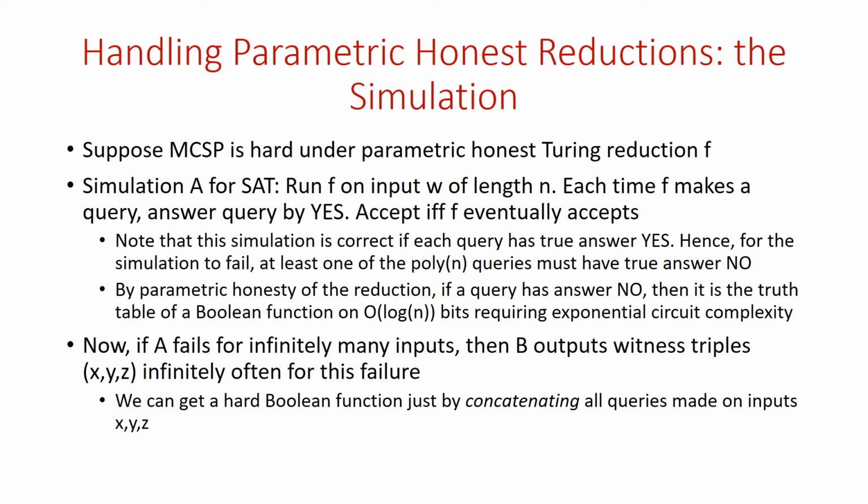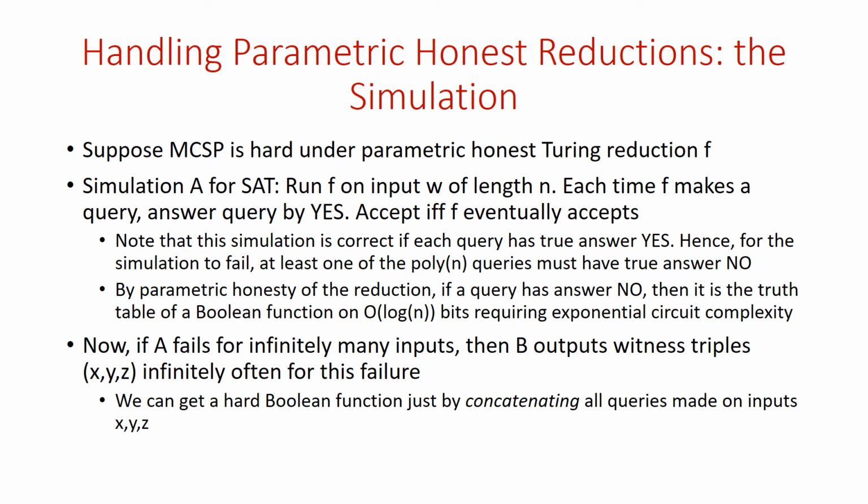So if a query has answer no, then that means that that's a truth table of a Boolean function that doesn't have circuits of size n to the omega 1. And the query corresponds to a truth table of a Boolean function on O(log n) bits that doesn't have circuits of size n to the omega 1. So it's a truth table of a Boolean function that requires exponential circuit complexity. So any query with answer no corresponds to a very hard Boolean function.